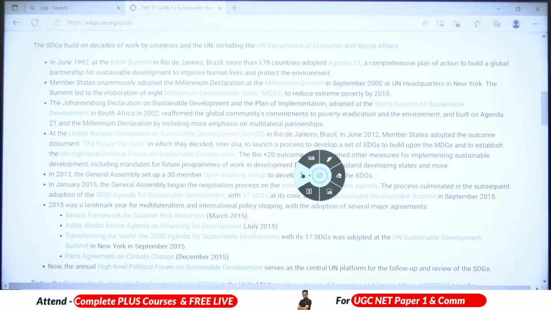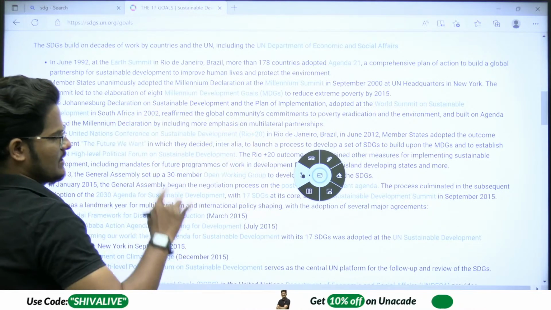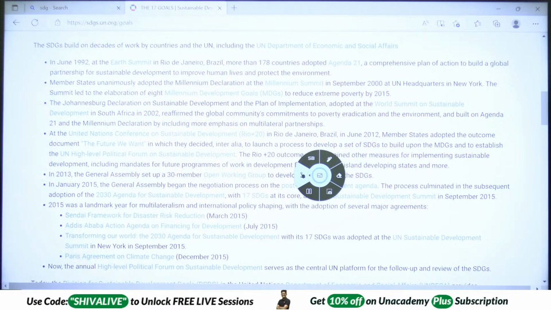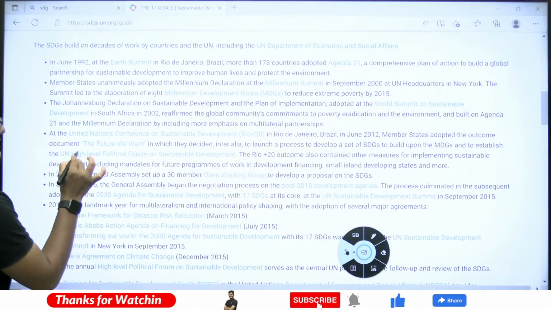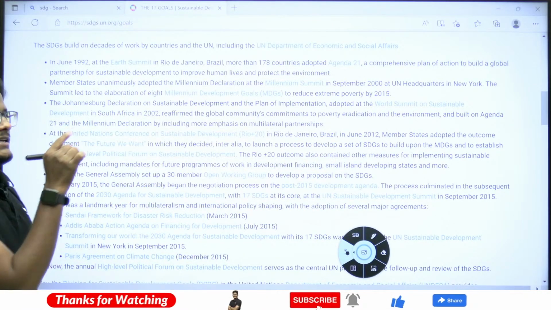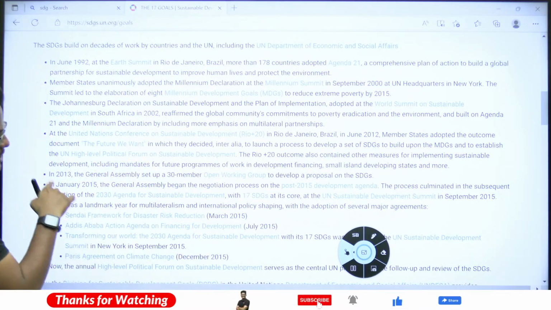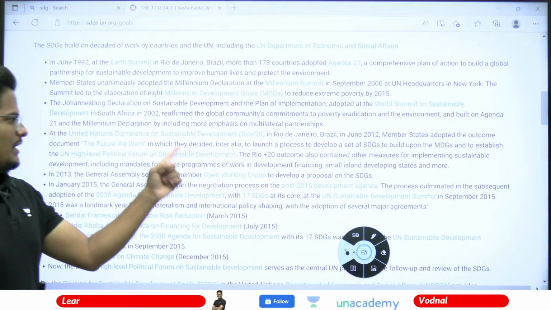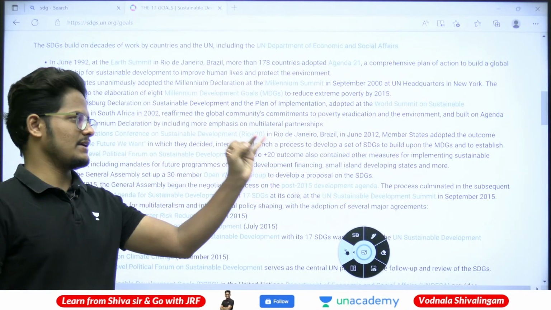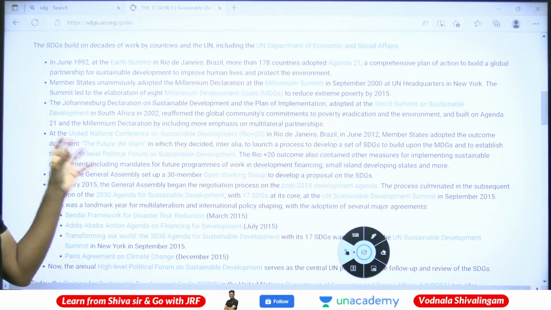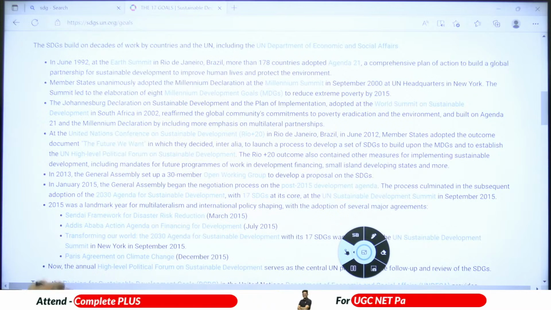The United Nations Conference on Sustainable Development, the Rio+20 conference, happened in 2012. The outcome document was titled The Future We Want, in which they decided to launch the process of setting up the SDGs. They initiated a decision that SDGs need to be brought up.